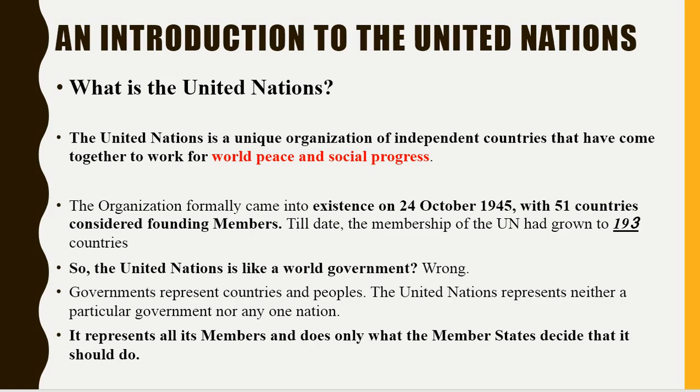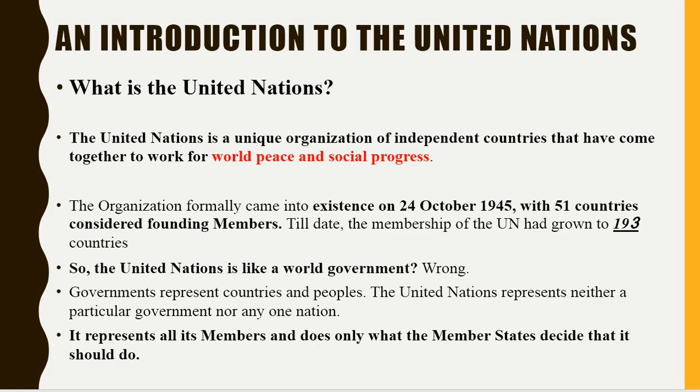So is the United Nations like a world government? No, it's totally wrong. The United Nations is not a world government. A government represents its country and people, such as the Indian government, which represents India and its people. The United Nations represents neither a particular government nor any one nation.